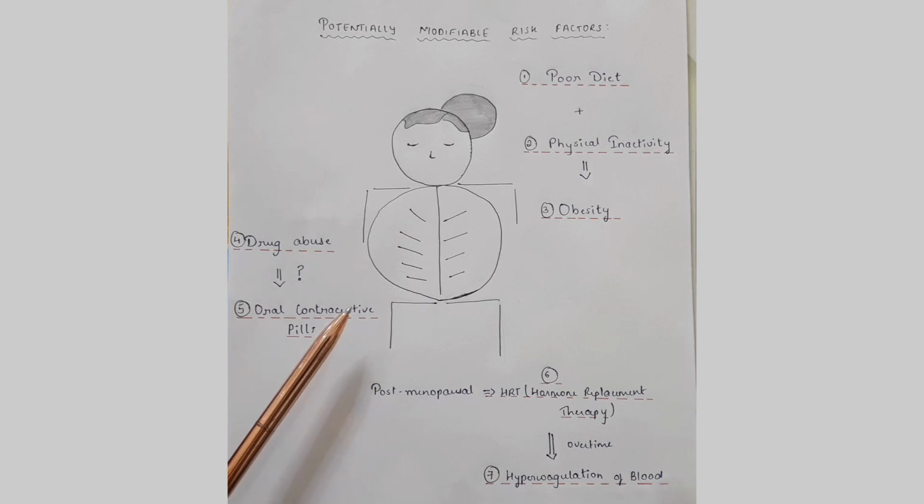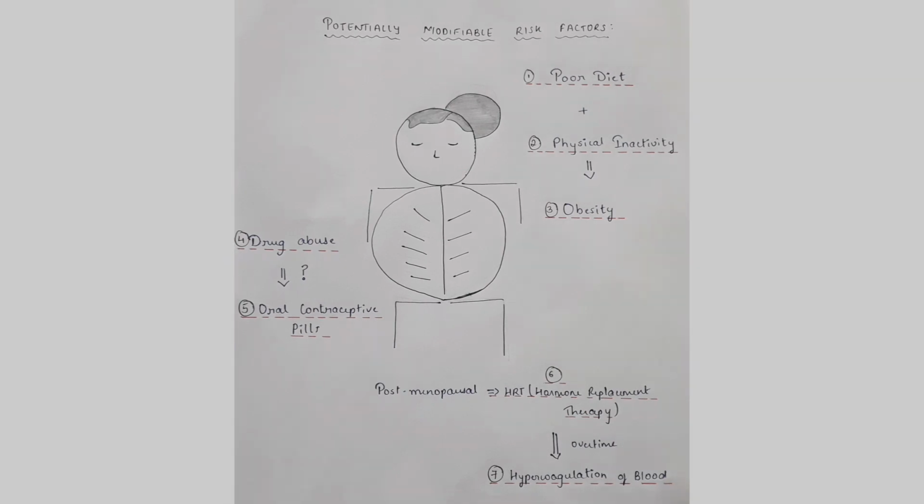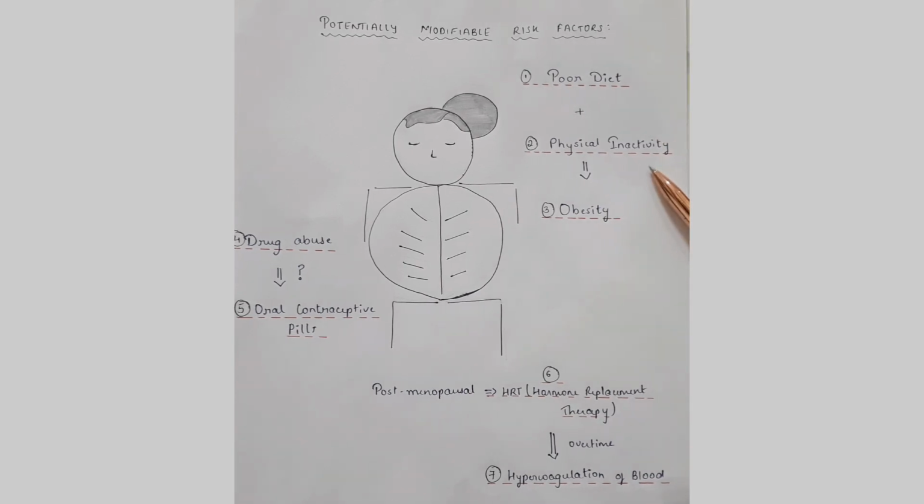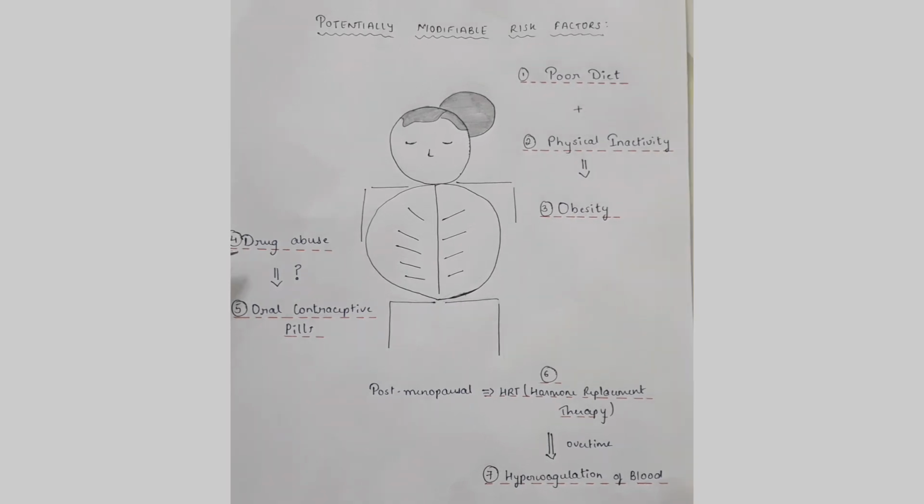Let's remember this stick diagram of an obese lady. So first let's remember that this lady has a poor diet. Along with this, she is physically inactive, which further resulted in obesity. Further, she used to also abuse drugs. So which drugs? Oral contraceptive pills. Postmenopausal, she went for hormone replacement therapy, and over time this resulted in hypercoagulation of blood.